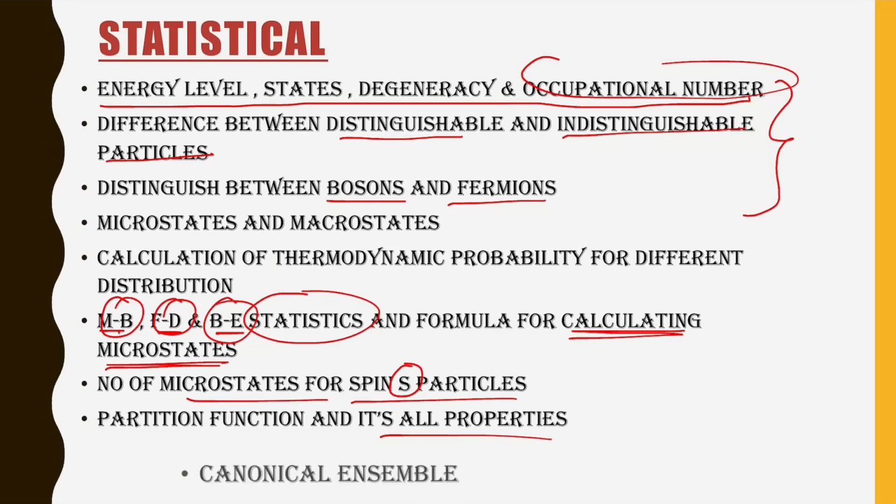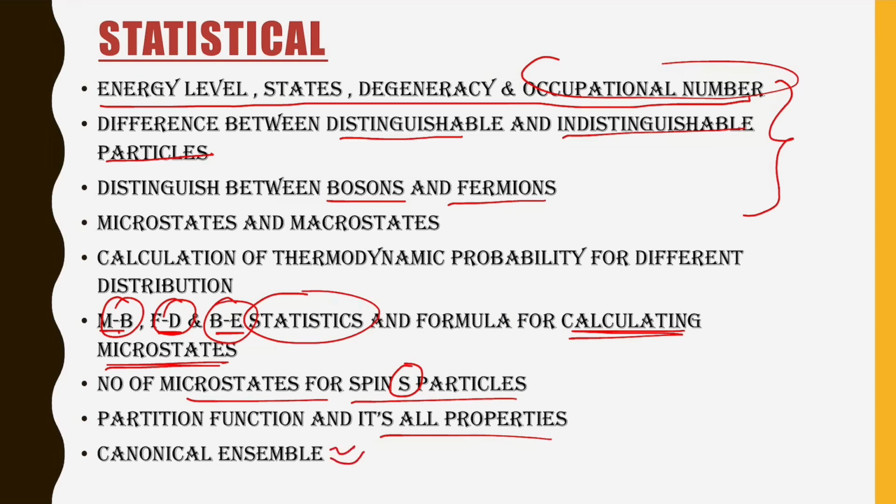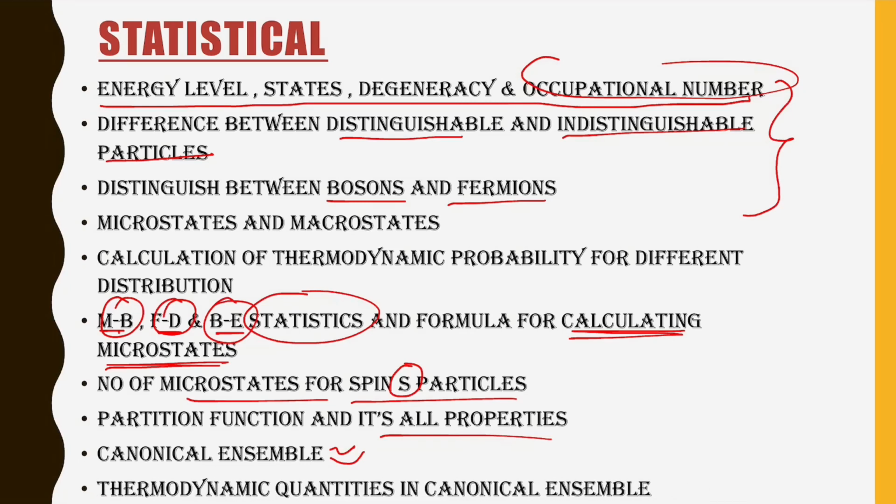After that we have to study the canonical ensemble only. There are different types of ensembles, but for JAM and JS we only have to focus on the canonical ensemble. In the canonical ensemble we take, I think, volume and number of particles constant. These are some conditions, so we only have to study the canonical ensemble. After that we have to study thermodynamic quantities in the canonical ensemble.